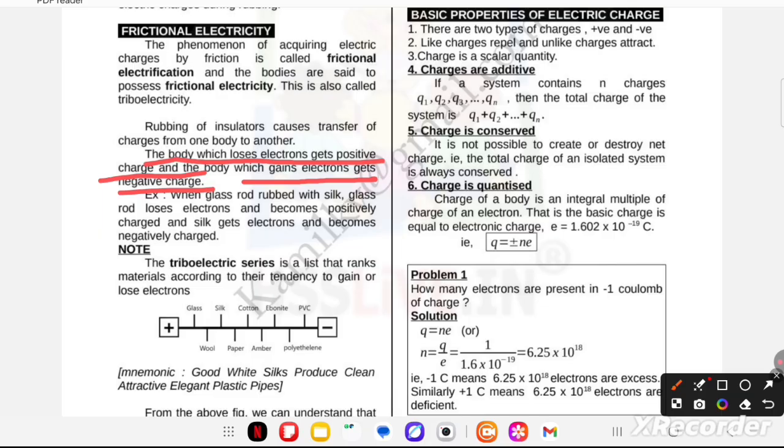For example, when a glass rod is rubbed with silk, the glass rod loses electrons and becomes positively charged, and silk gains electrons and becomes negatively charged.